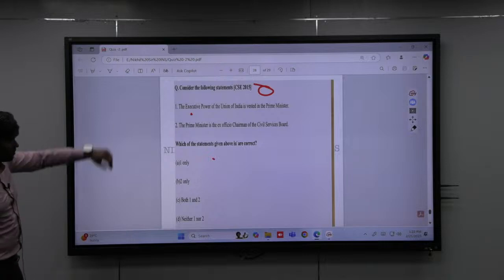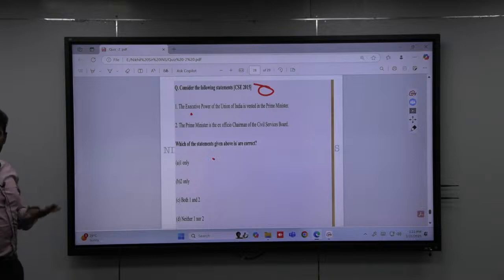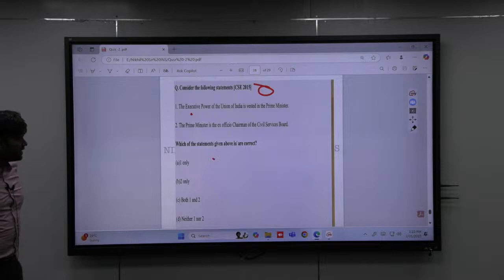Maybe where they have told. Does the Prime Minister have executive powers or not? The Prime Minister is the ex officio chairperson of the Civil Service Board. Who is the ex officio chairperson of the Civil Service Board? The Cabinet Secretary. He is the ex officio chairperson of the Civil Service Board.